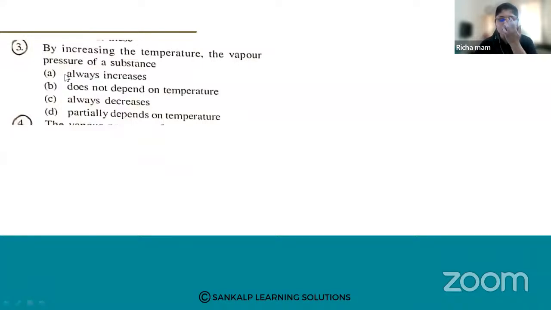So this is the first question. By increasing the temperature, the vapor pressure of a substance. What happens to the vapor pressure of a substance? A, always increases. B, does not depend on temperature. C, always decreases. And D, partially depends on temperature. What is the answer, students? By increasing the temperature, what will happen to the vapor pressure?